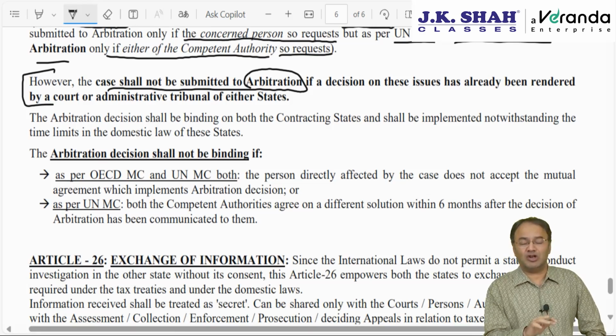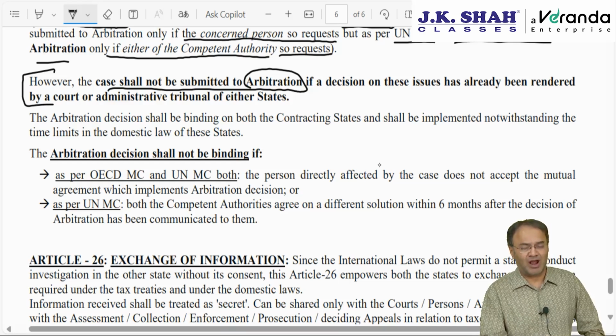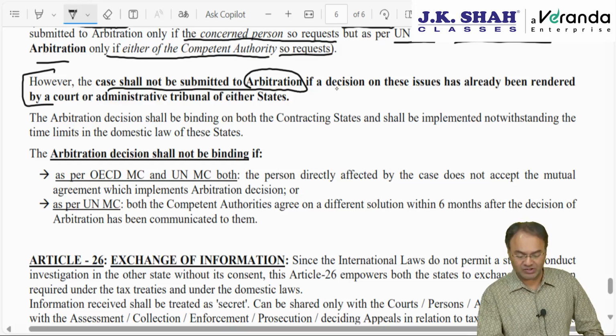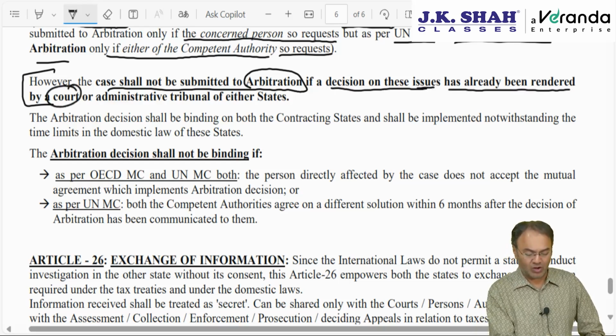However, the case shall not be sent for arbitration if, before it is sent for arbitration, the same issue is resolved by any tribunal or any court of either of the countries. A decision on these unresolved issues has already been rendered by a court or by an administrative tribunal of either of the states, either UK or India.